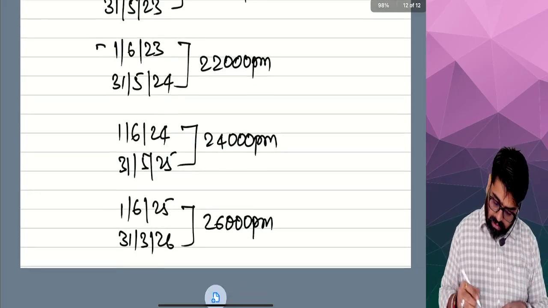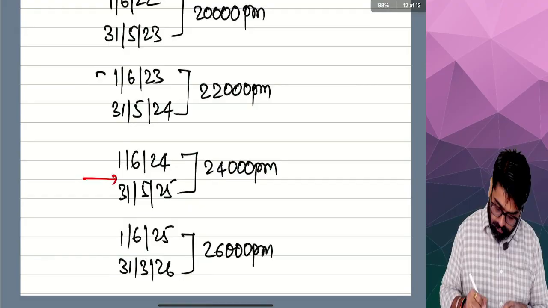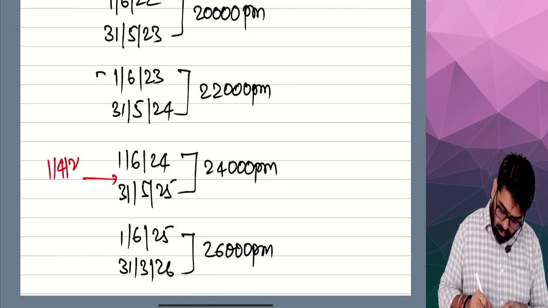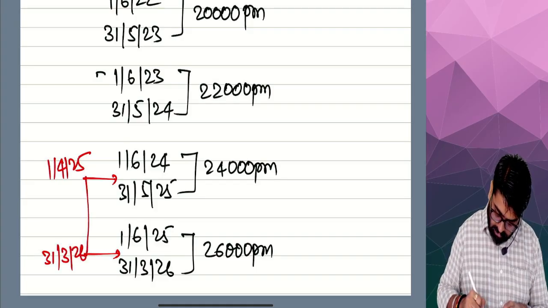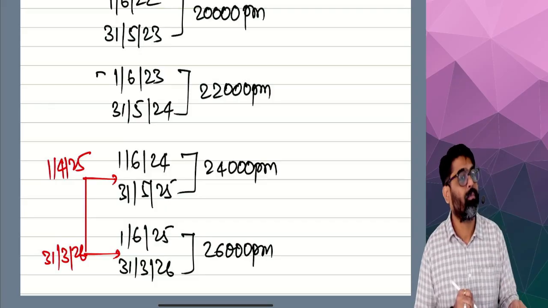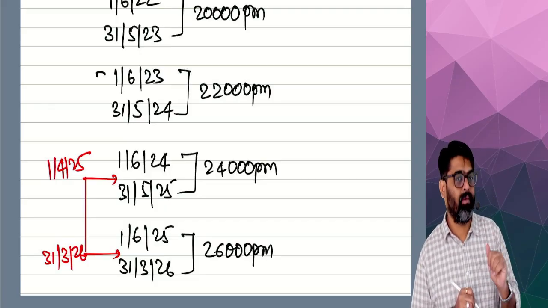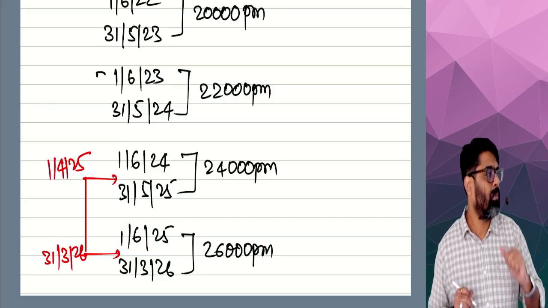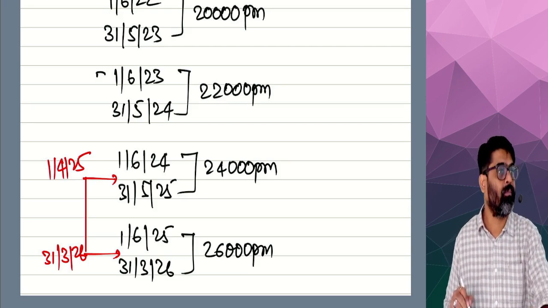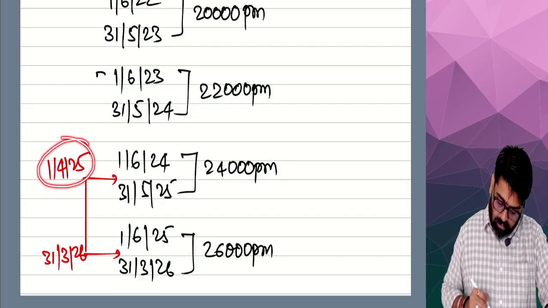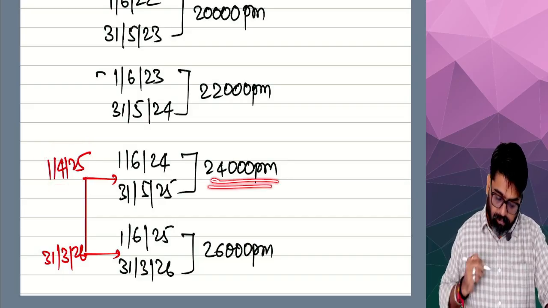Can I say your 25-26 will come here? 1st April 2025 to 31st March 2026. Can I say this is the previous year? Now tell me, in your previous year, your previous year will start from 1st April. So in the April month, how much was your salary?